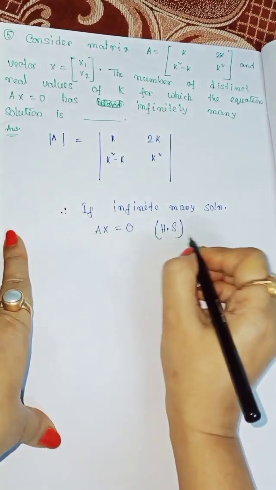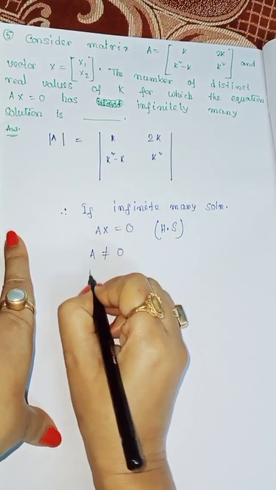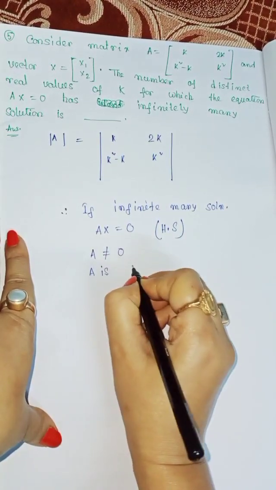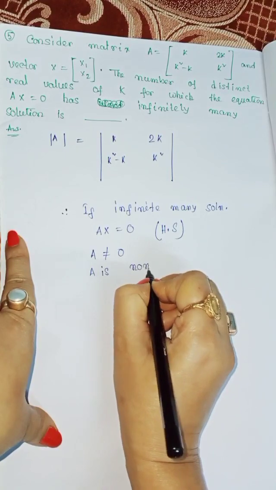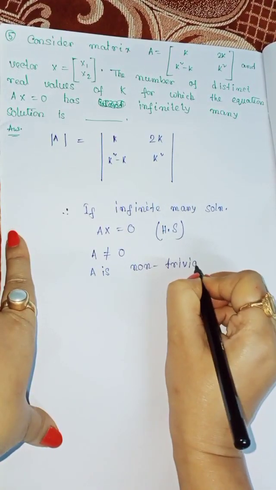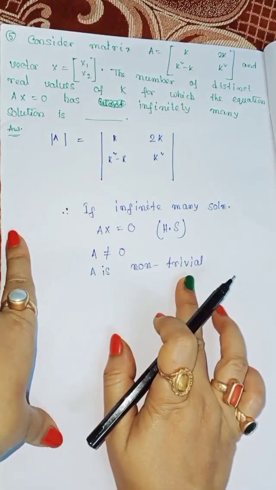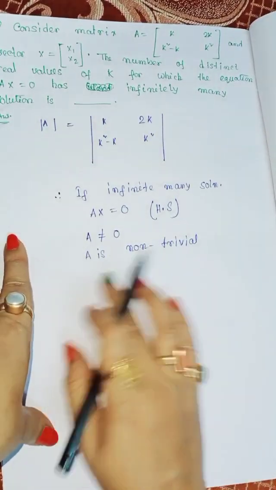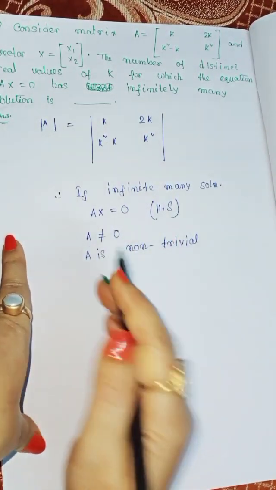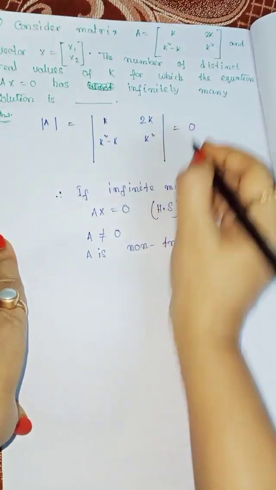Now if it is a homogeneous system, then A is non-trivial. So if infinitely many solutions, that means A is non-trivial, and determinant of A must be 0.